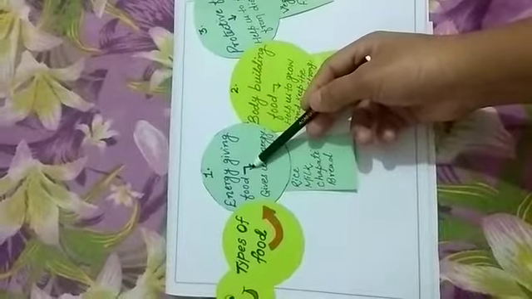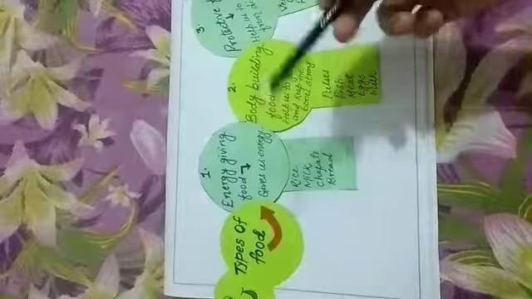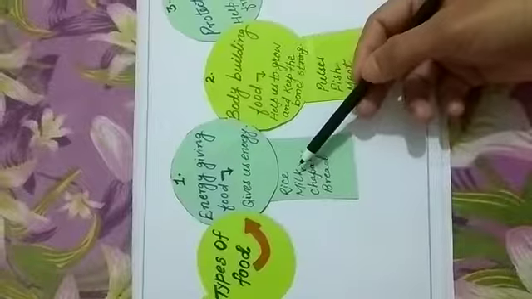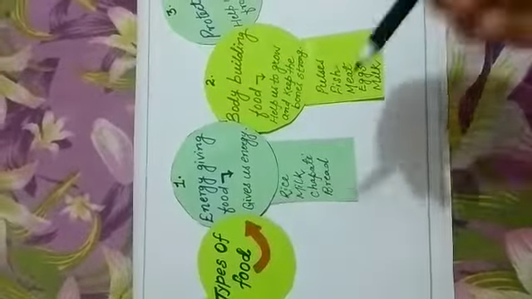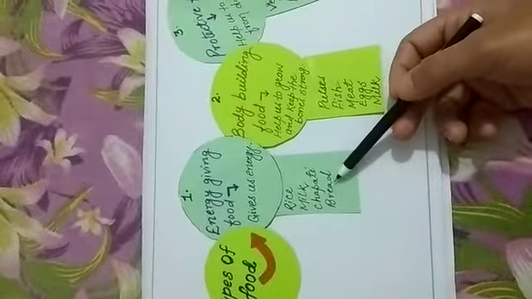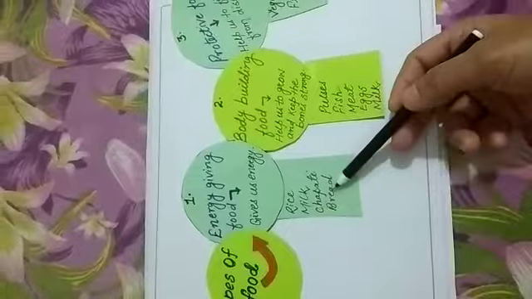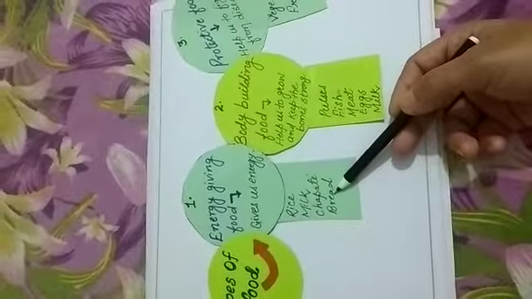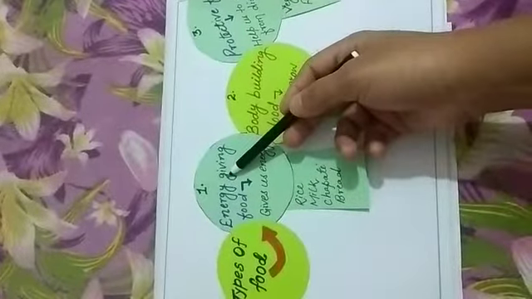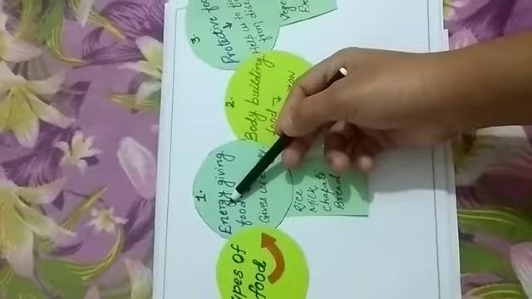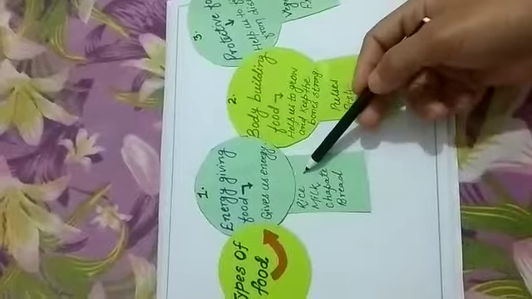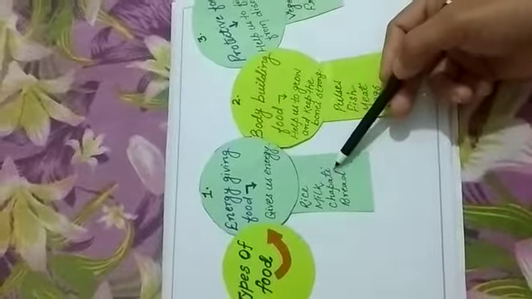If we talk about examples of foods that we eat for energy, such foods are rice, milk, chapati, bread. There are many other foods that also give us energy. These foods give us energy, and that energy we utilize to do different works. So this is the first type of food, called energy giving food, because it gives us energy to do different work. The examples are rice, milk, chapati and bread.